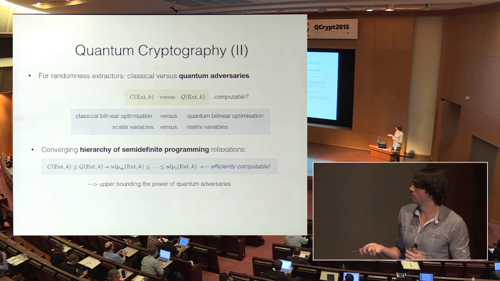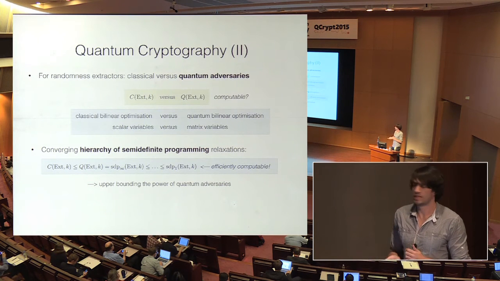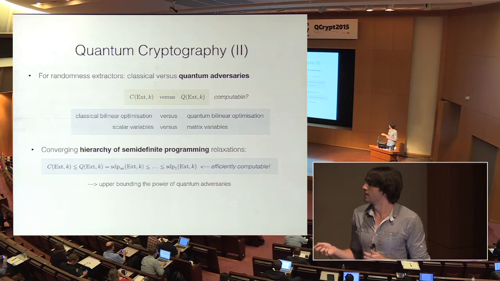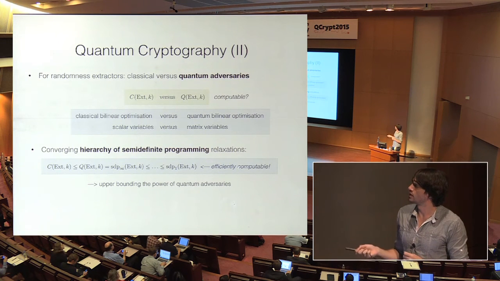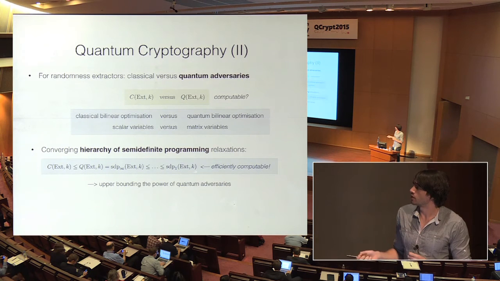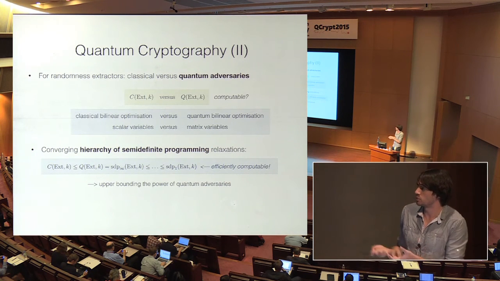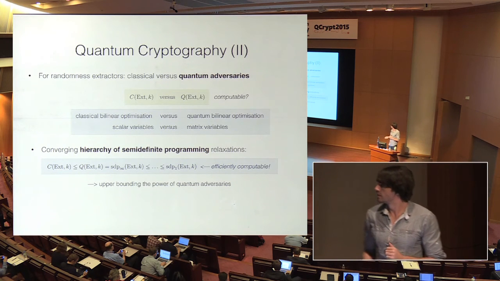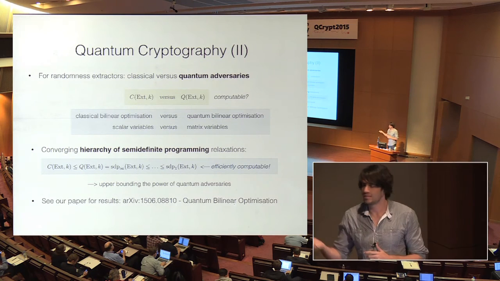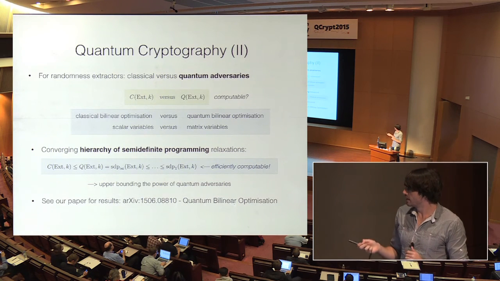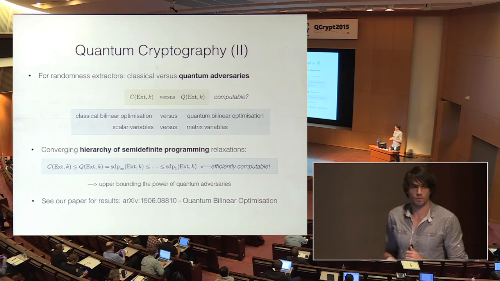We can develop a hierarchy of semi-definite program relaxations, and at least the first few levels are efficiently computable, and this gives us an upper bound on the power of the quantum adversary, right? Because, for example, if this SDP1 is already the same as the C, then we know that the Q has to be in between. I don't want to give you any technical statements here because it's kind of heavy, but just point to our paper.